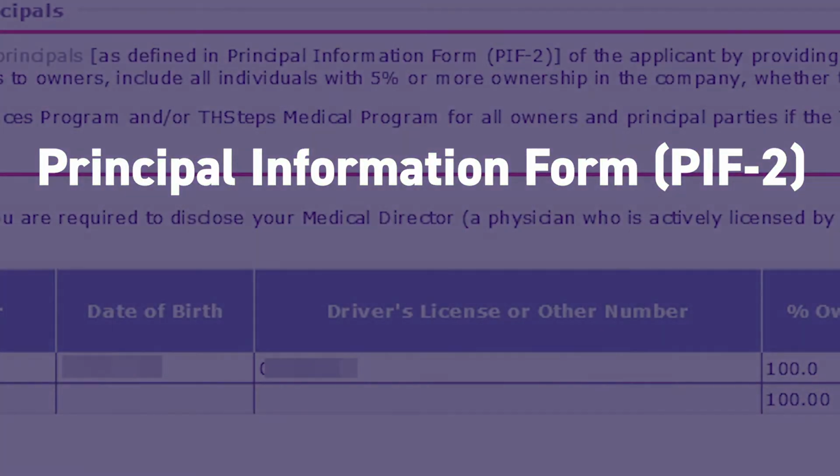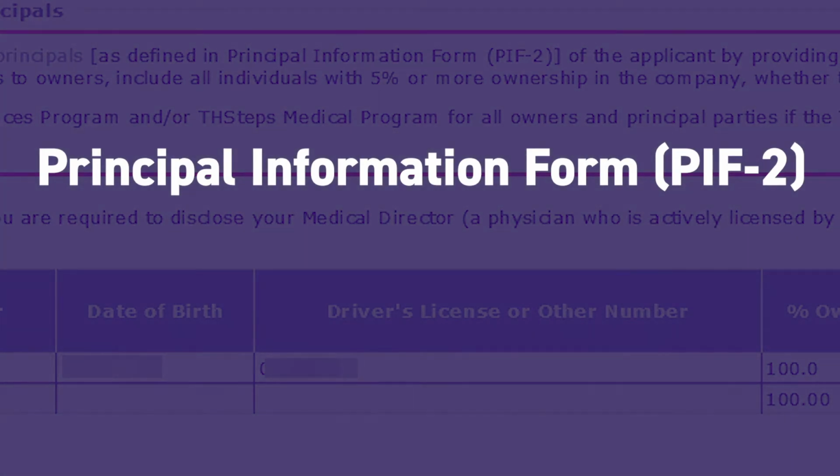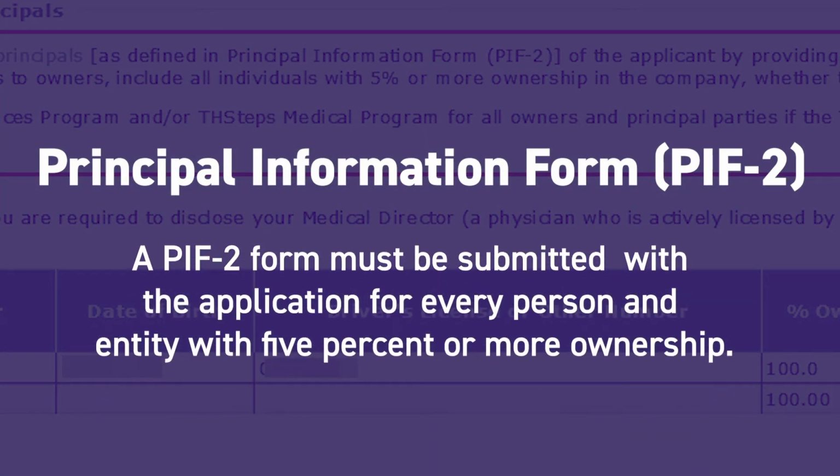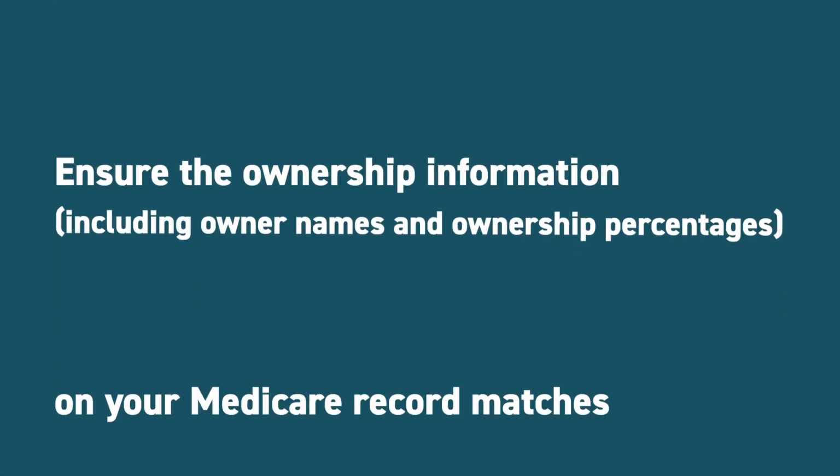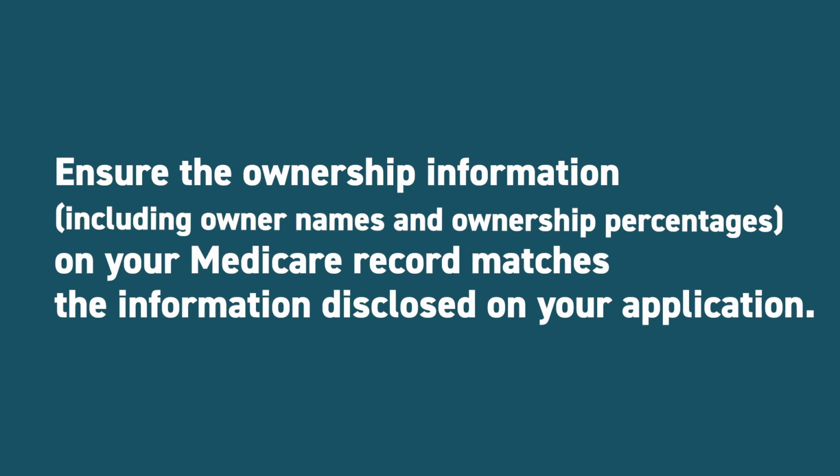Principal Information Form, or PIF-2. A PIF-2 form must be submitted with the application for every person and entity with 5% or more ownership. Ensure the ownership information, including owner names and owner percentages, on your Medicare record matches the information disclosed on your application.